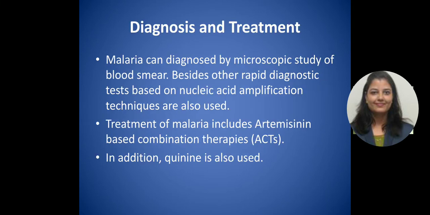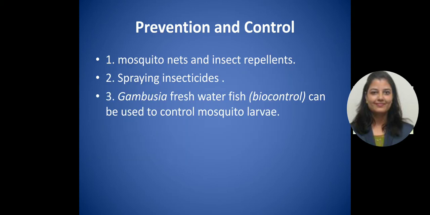Here are the diagnosis and treatment. Malaria can be diagnosed by microscopic study of a blood smear, besides which other rapid diagnostic tests based on the nucleic acid amplification technique are also being used to diagnose malaria. Treatment of malaria includes artemisinin-based combination therapy, also known as ACTs, and in addition to that, quinine is also being used to cure malaria. Then what are the prevention and control?